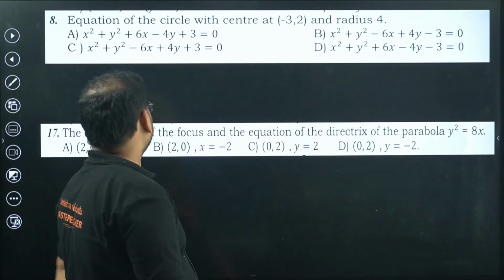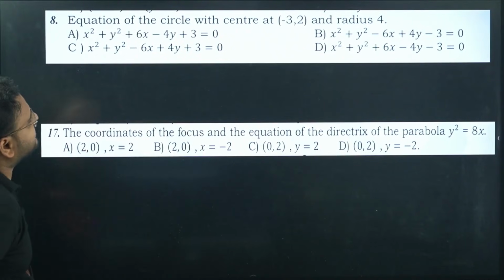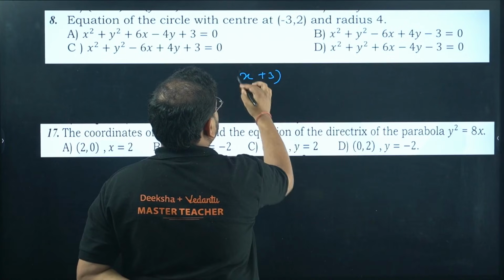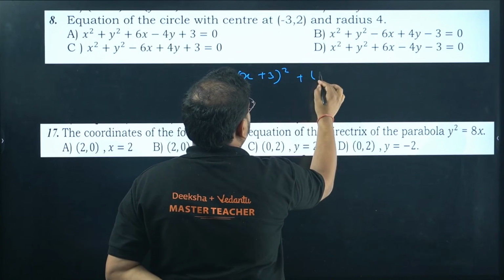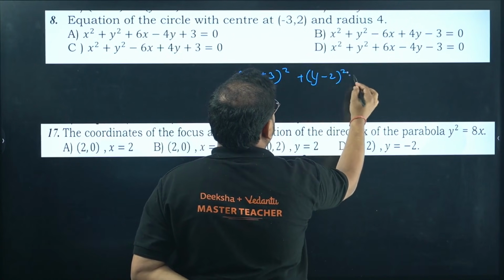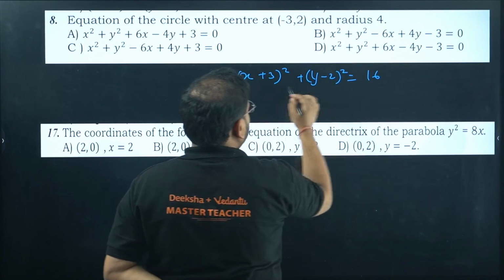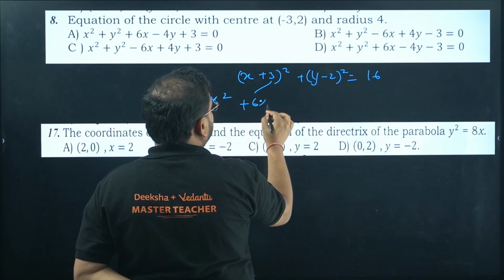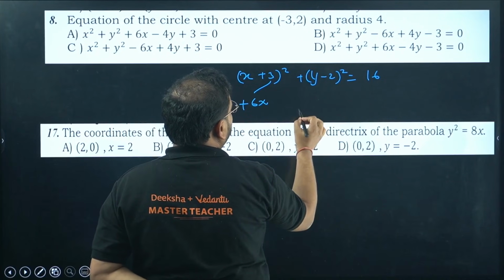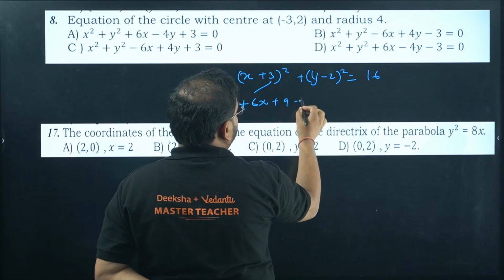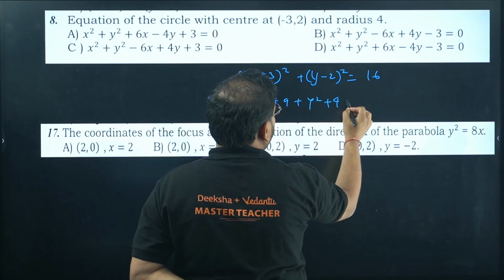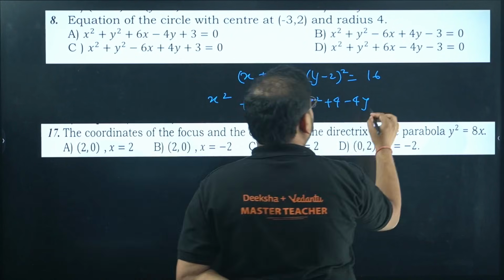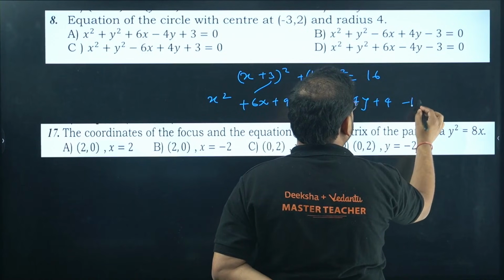Okay. Now, next one. Equation of the circle with center this. Center is this, right? So (x plus 3) the square and (y minus 2) the square. Radius is given as 4, means 16. Check here. x square, I'll have what? I'll have 6x terms, plus 6x. Over here I'll have what? Plus 9. y square plus 4, minus 4y, and we'll have plus 4 here, minus 16.